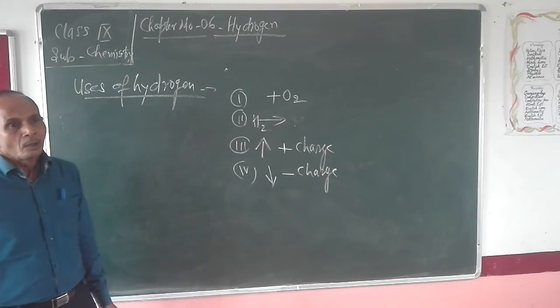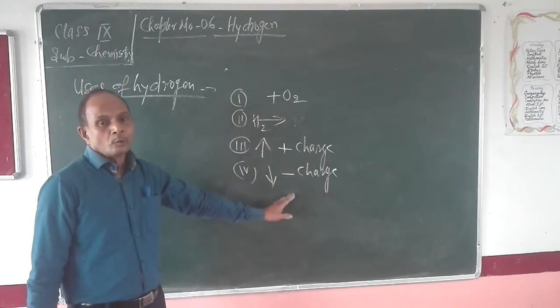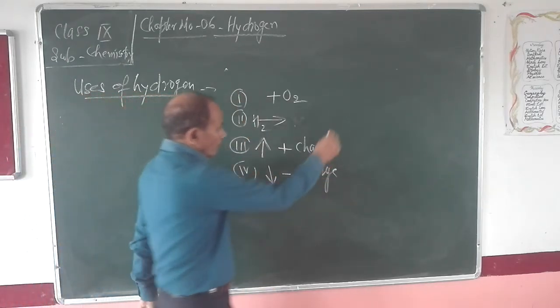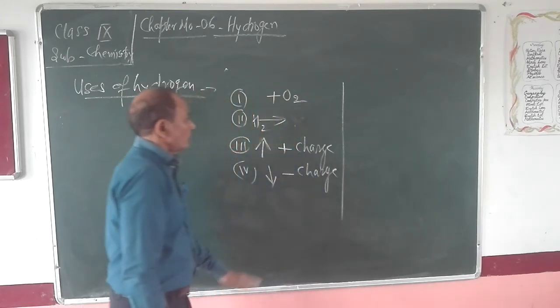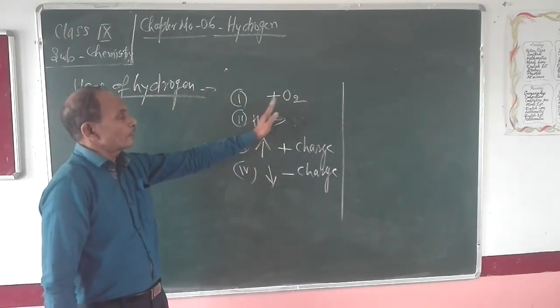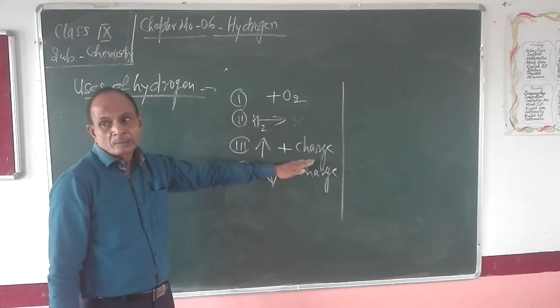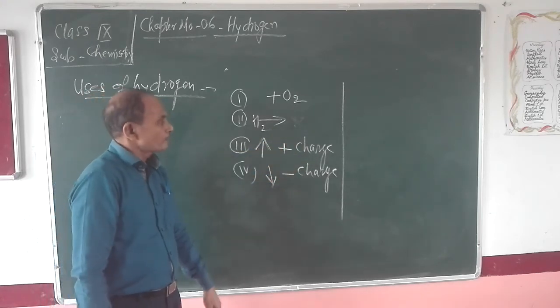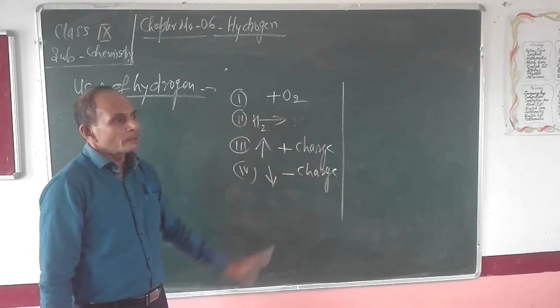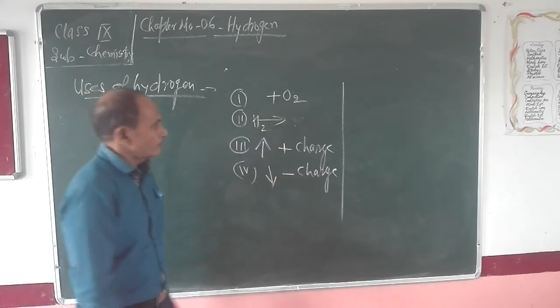In this way, oxidation can be defined in four different ways. All those reactions in which either oxygen is added, or hydrogen is removed, or plus charge is increased, or negative charge is decreased, will be termed as oxidation reactions.